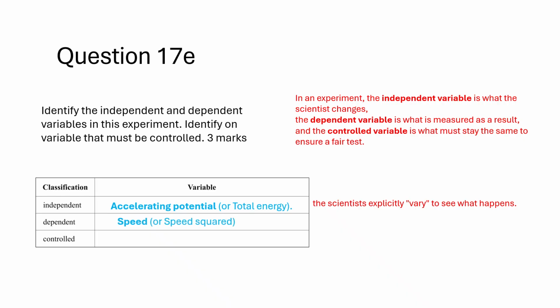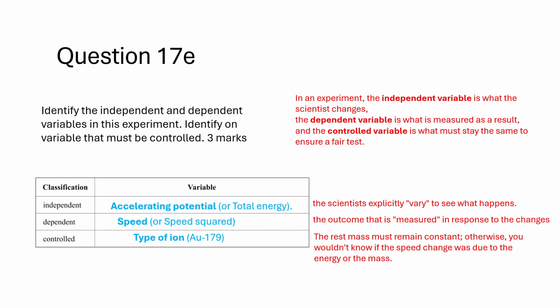The dependent variable is speed, or speed squared. This is the outcome that is measured in response to the changes. The controlled variable is the type of ion, Au-179. The rest mass must remain constant, otherwise you wouldn't know if the speed change was due to the energy or the mass.